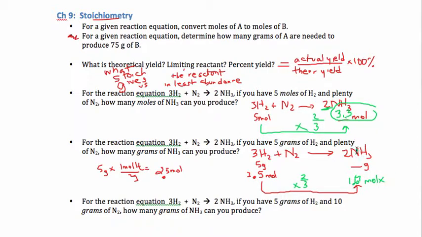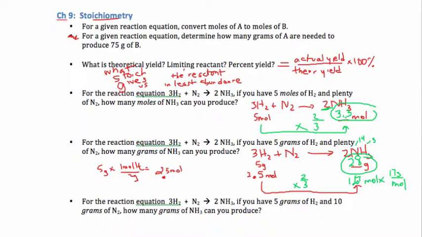1.67, and what's the molar mass of NH3? It's 14 and 3 more, it's 17, times 17 grams per mole. That will give me my answer in grams. Times 17, and I get 28.3 grams. I just have one sig fig, so we'd say about 30 grams. I'll keep the 28 there. Approximately 30 grams of NH3 will be produced if you start with 5 grams of H2.